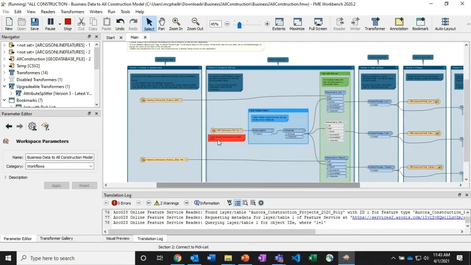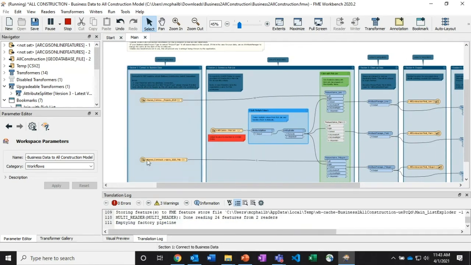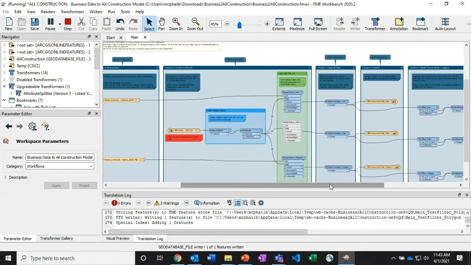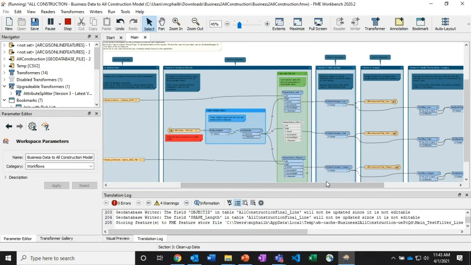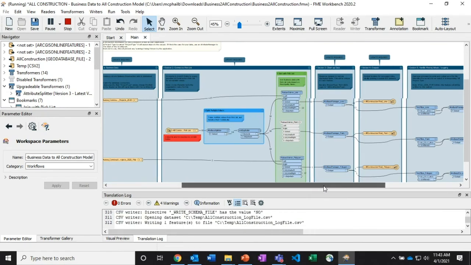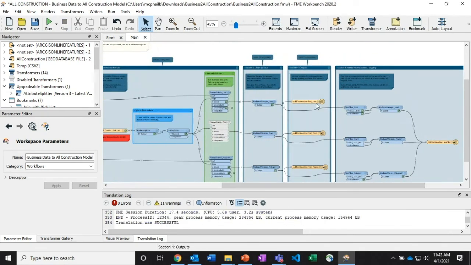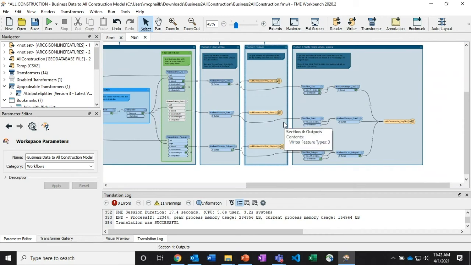What it's doing is obviously scouring ArcGIS Online to find the Aurora information as well as the pick list, splitting the attributes from that pick list based on a semicolon so that if there's multiple types within a certain category, it'll make sure it assigns all of that. And then just processing it through to the output, that C drive file geodatabase that I have. And it looks like it's done already here too. So that really is the output.